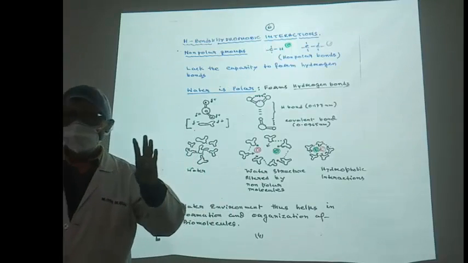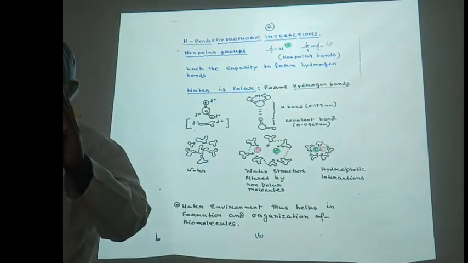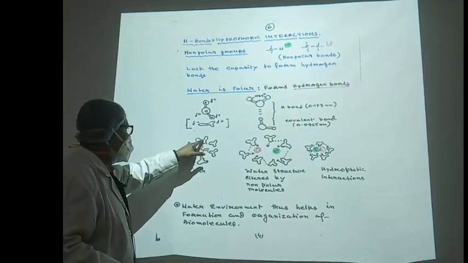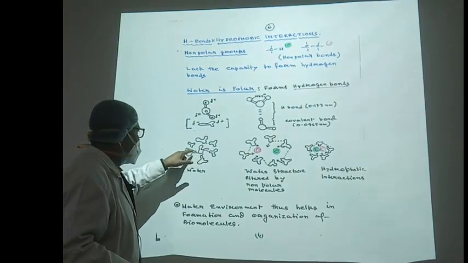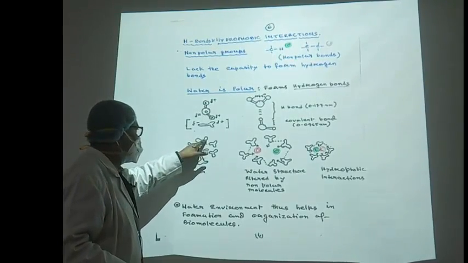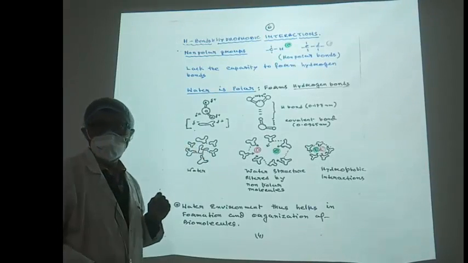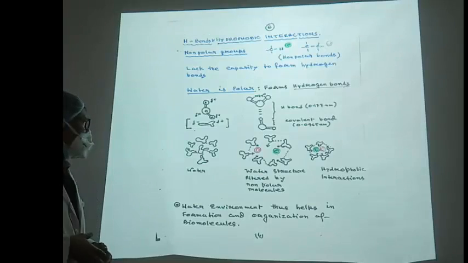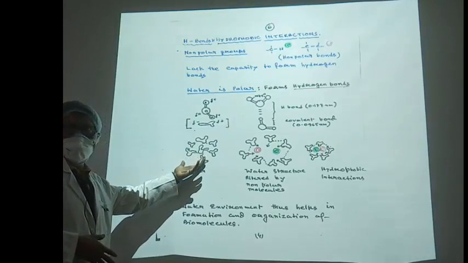Water has three forms, that is ice, then liquid water and the gaseous form. Now in liquid water every molecule of water interacts with the others, and these positive and negative ends are attracted by the hydrogen bond. Now this is the liquid form.